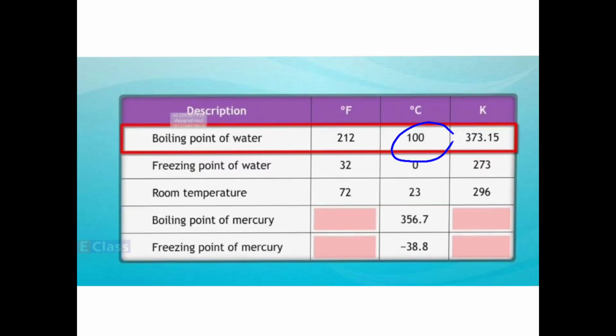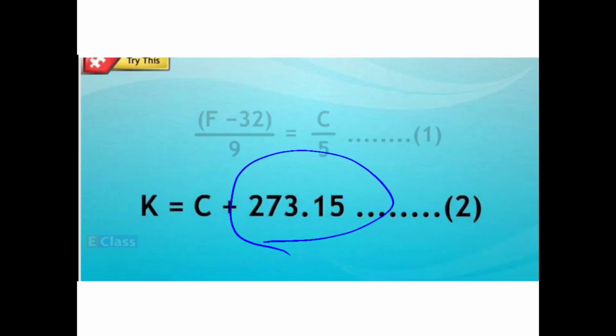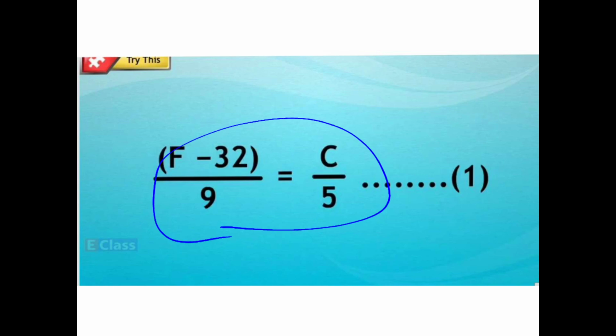So just add this and you will get the answer. And for Fahrenheit, what is the relationship? You have to use this relationship: (F minus 32) upon 9 is equal to C upon 5.